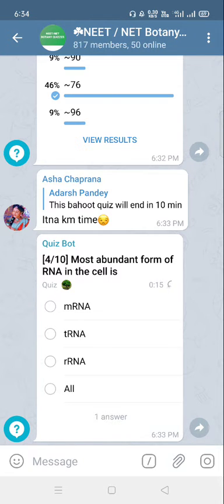The correct answer is option C, ribosomal RNA. It is about 80% of the total RNA present in the cell. The most abundant form of RNA in the cell is ribosomal RNA. Option C is correct.